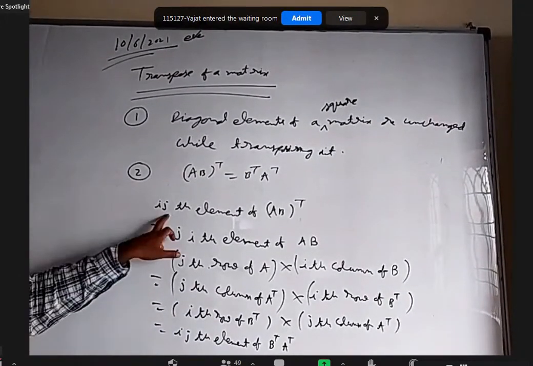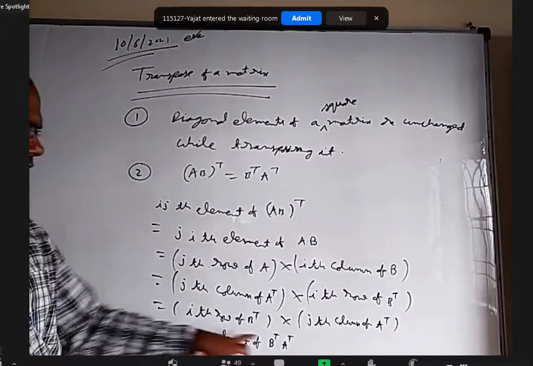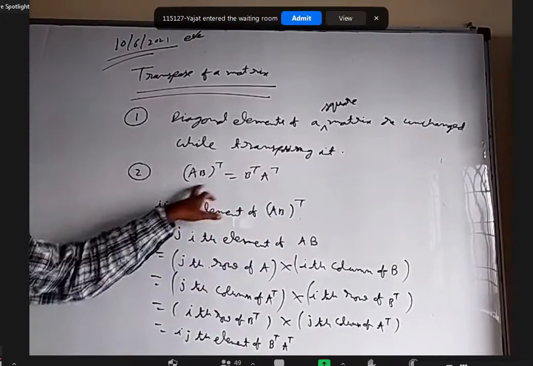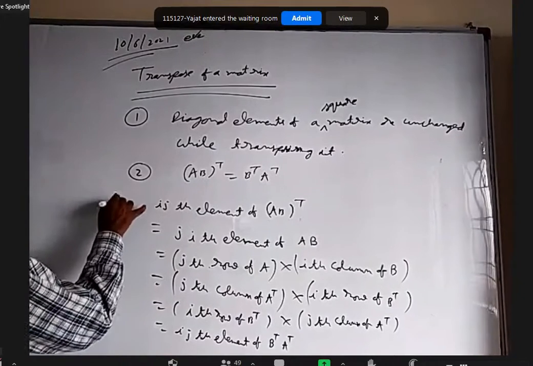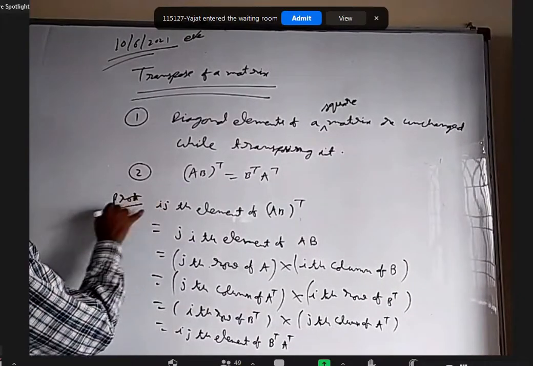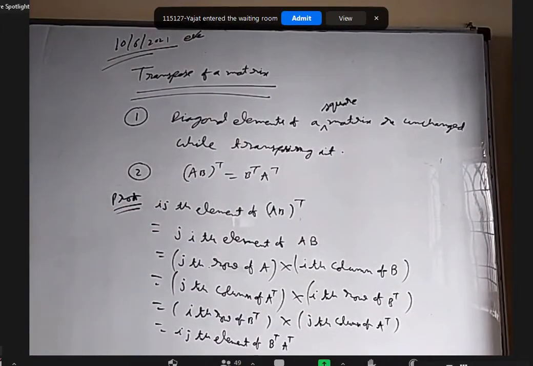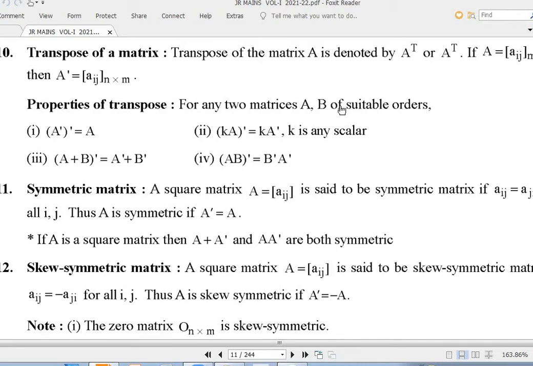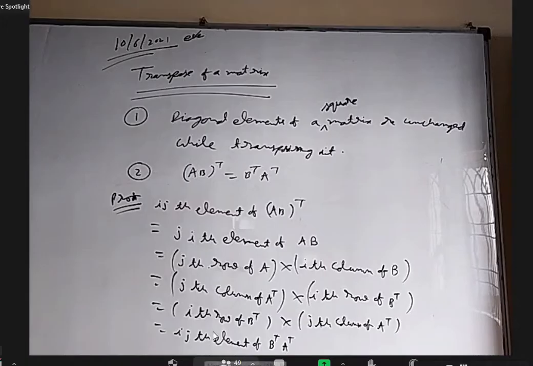So we proved the ijth element of this is equal to the ijth element of this, hence proved that AB whole transpose is equal to B transpose A transpose. So this is a proof actually for that statement. This is the kind of derivation, whether you call it a derivation or a proof.